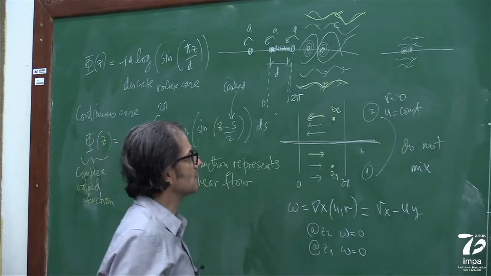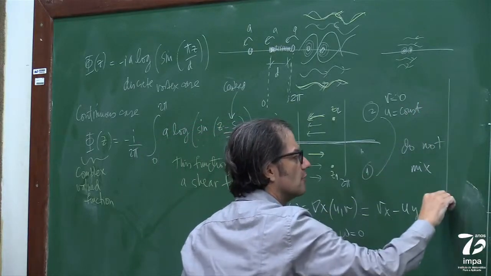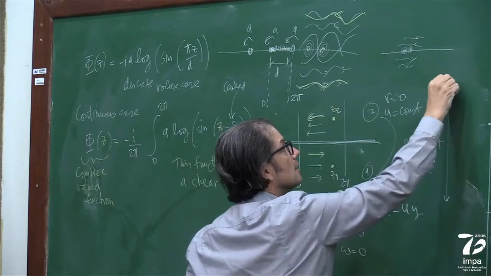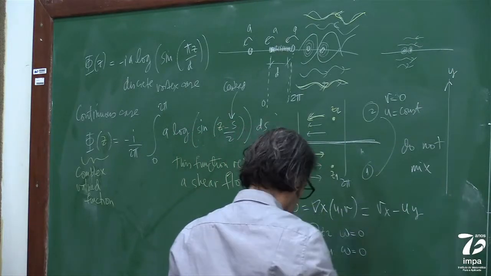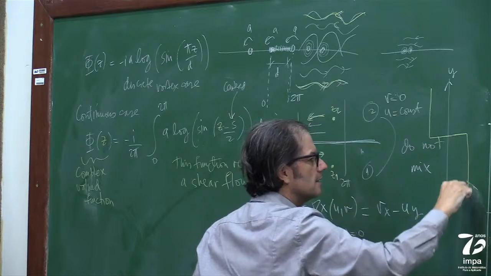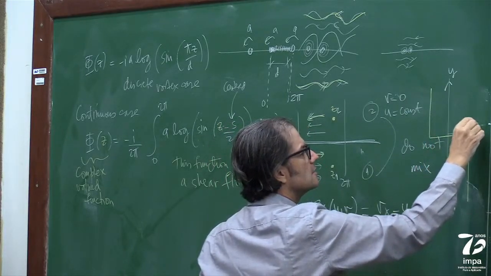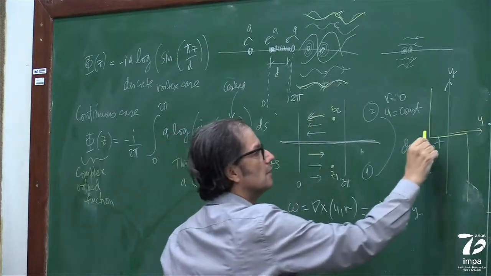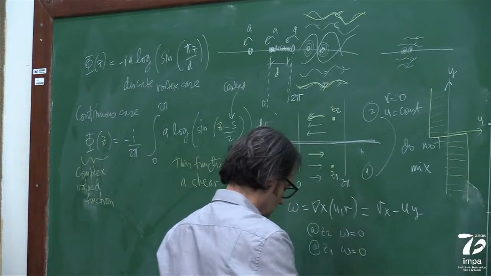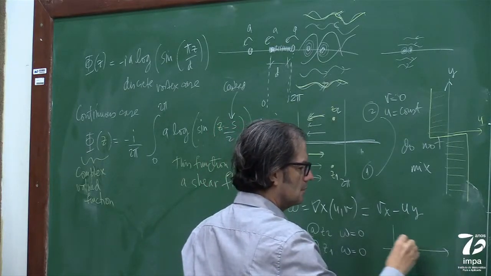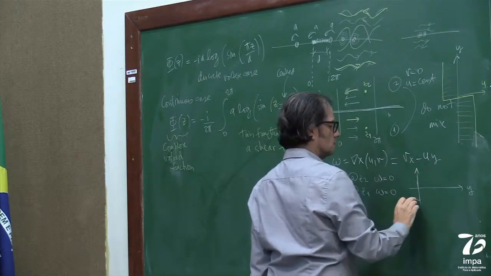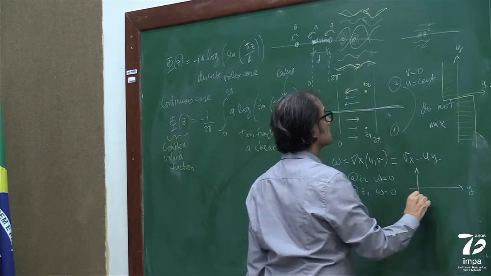But now, look at this. Let me draw a velocity profile here. If I look in the y direction, the velocity profile is negative here, and then it's positive here. This is for u, the graph of u. U is negative here, and it's positive here. So basically, the graph of u in terms of y is like this. No, for y positive it's negative, so it's like this.